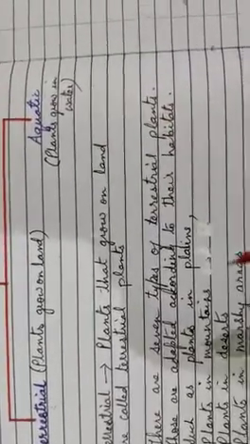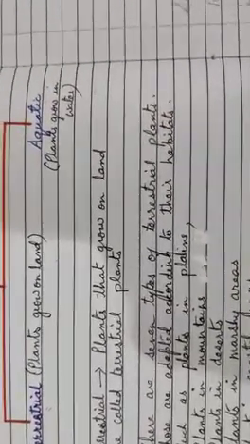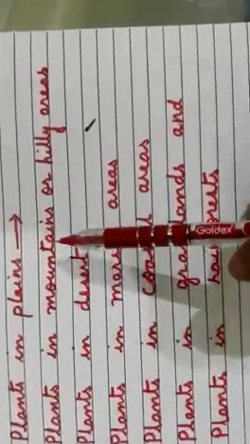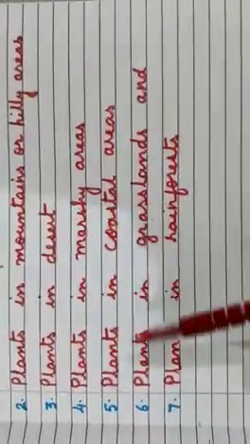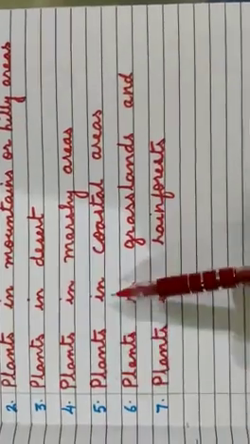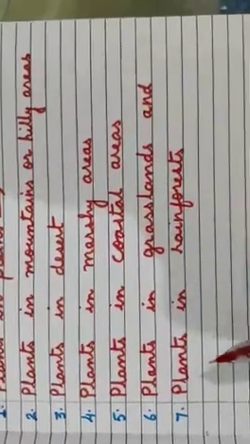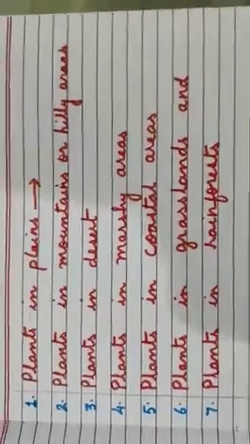Now there are 7 types of terrestrial plant. And those are adapted according to their habitat. So these types of plants that grow on land, they are plants in plains, plants in mountains or hilly areas, plants in desert, plants in marshy area, plants in coastal area, plants in grasslands and plants in rainforest. Now let's discuss about the first point, plants in plains.